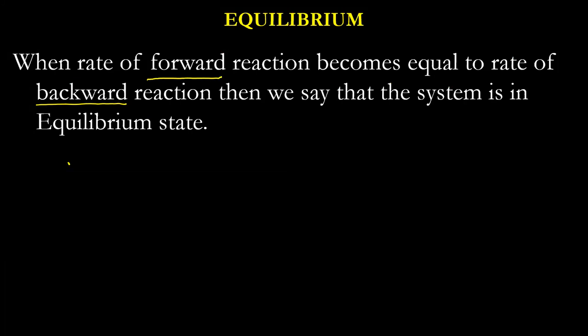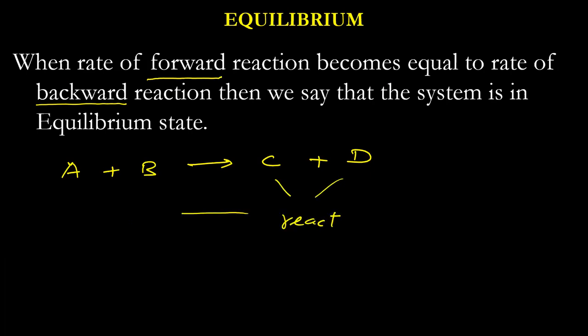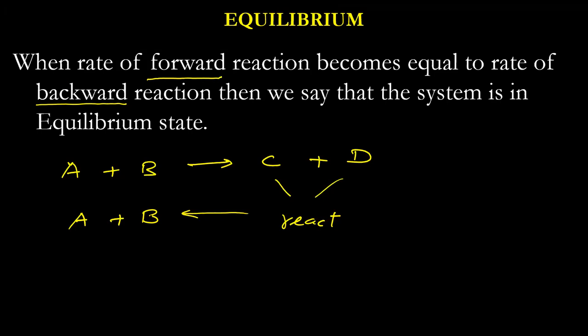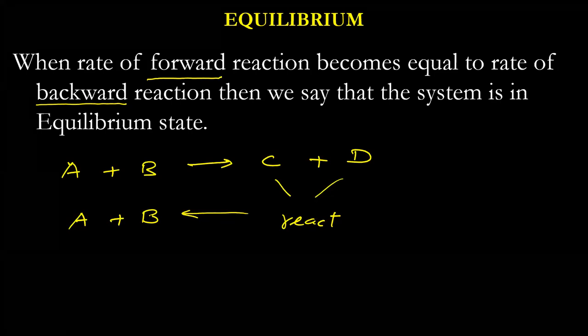It means if A and B compounds react and produce C and D, sometimes it is possible that C and D can also react, and when they react, they produce back A and B. So first we need to understand that equilibrium reactions are those reactions in which the reaction is possible in both ways, forward as well as backward. Otherwise, equilibrium cannot be achieved because the reaction will be only in one direction.